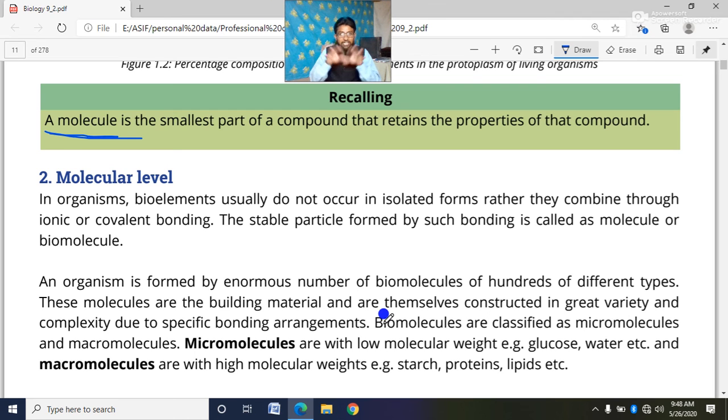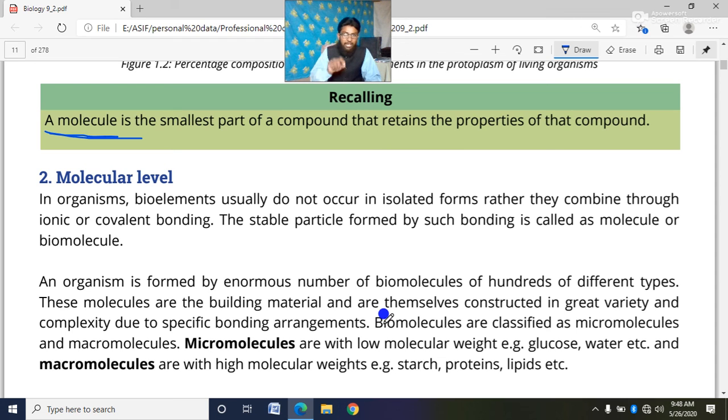Atoms present in the bioelement are bonded with each other in different ways. There are different arrangements of the bonds within the atoms.